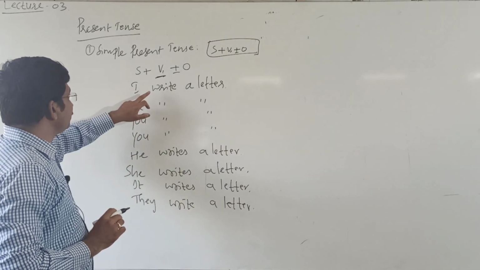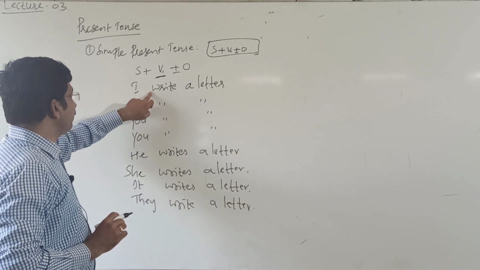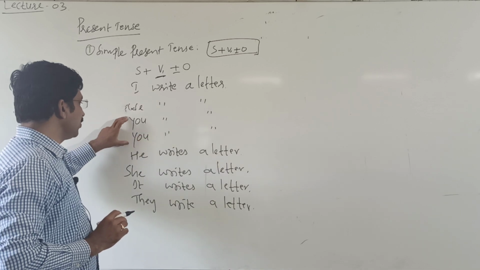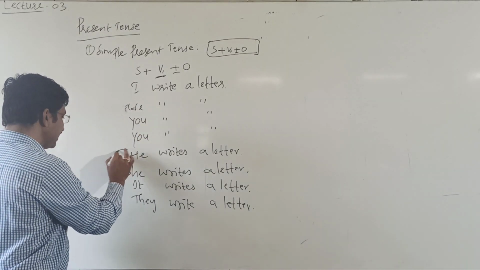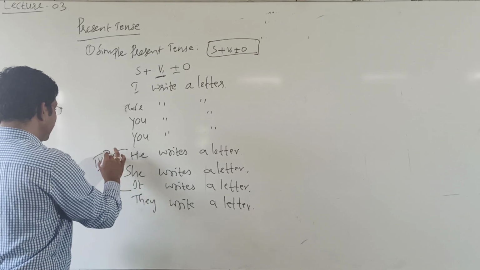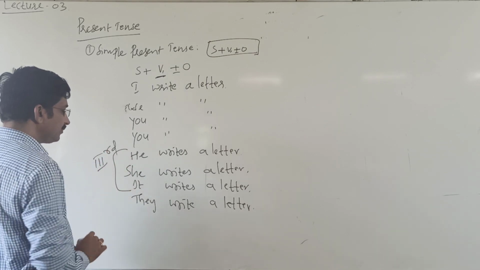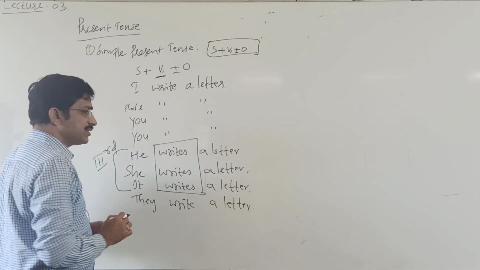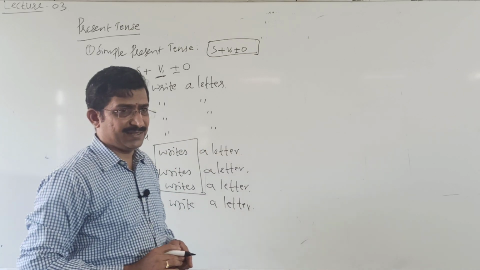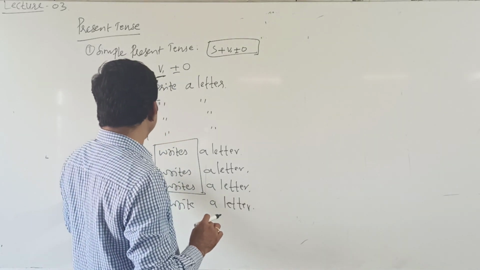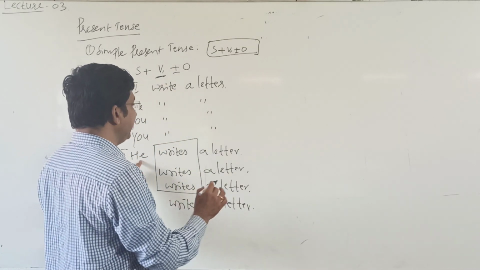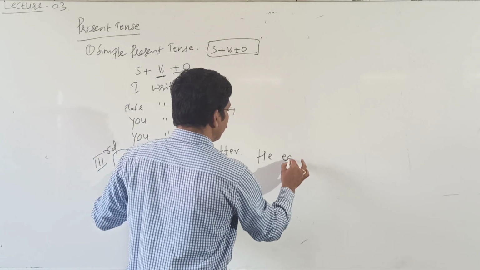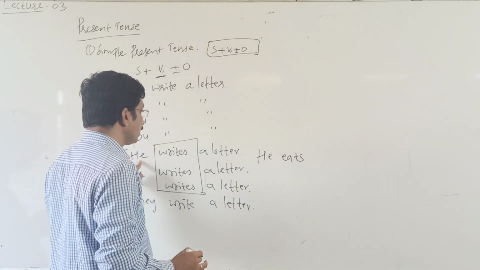In first person, we use write. In second person also we use write. In third person singular, and plural, we have to use s or es. If it is eat, he eats.